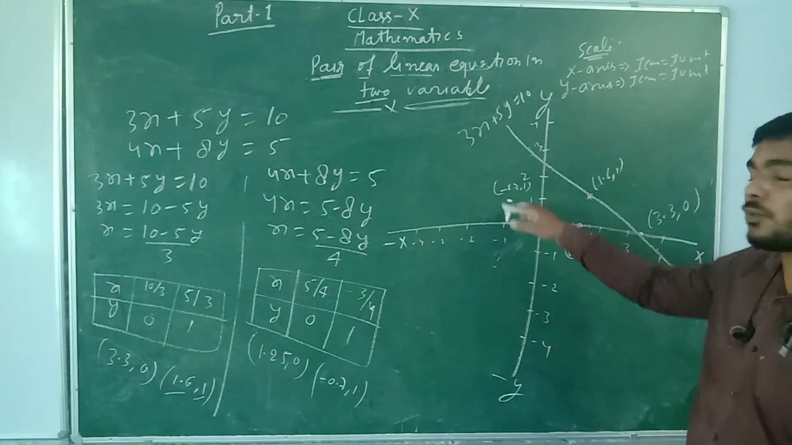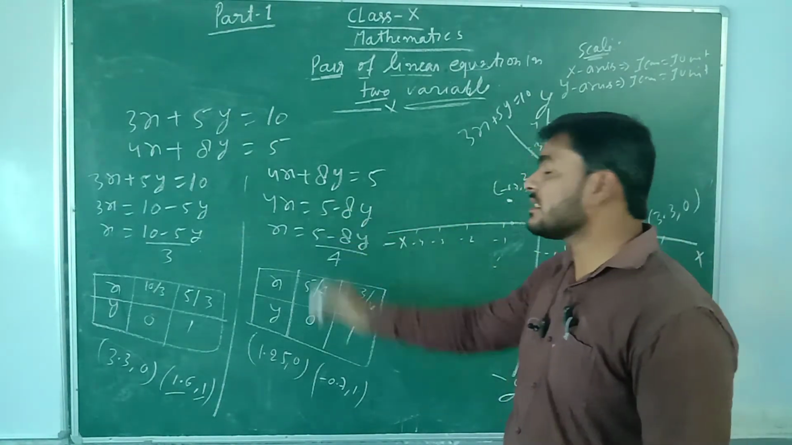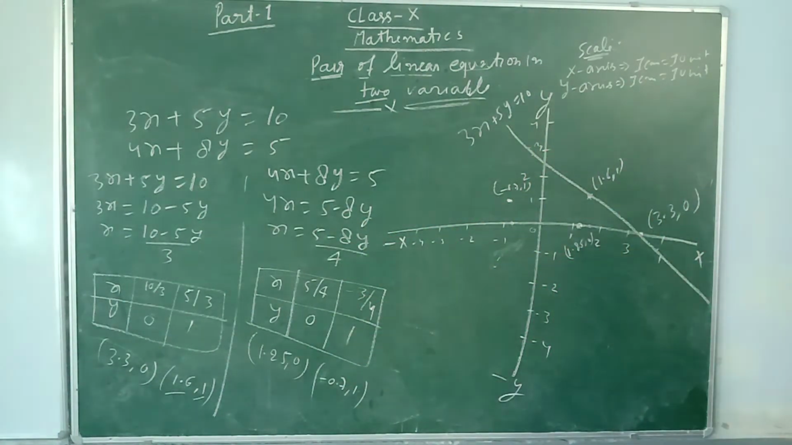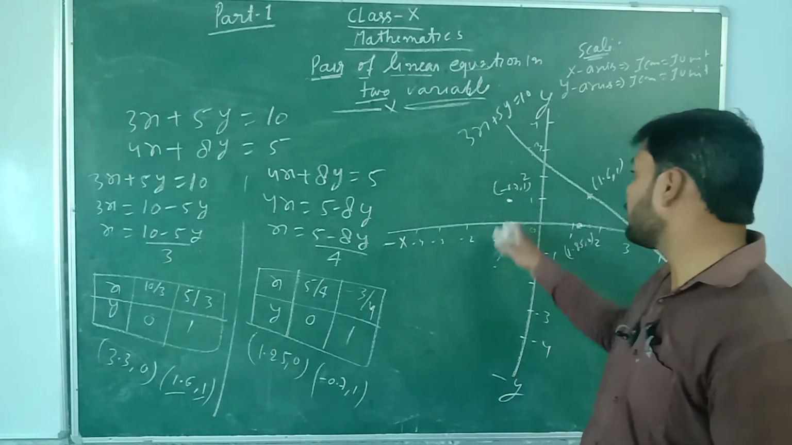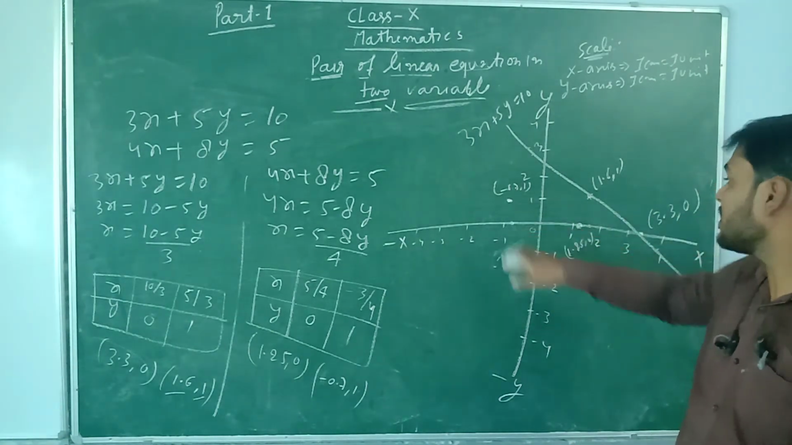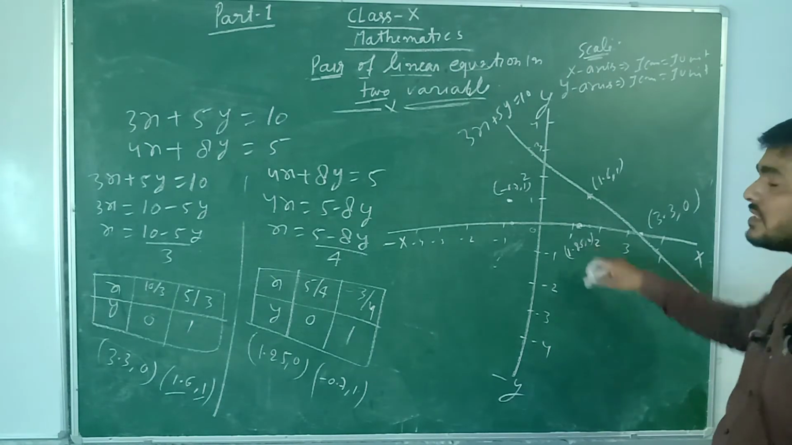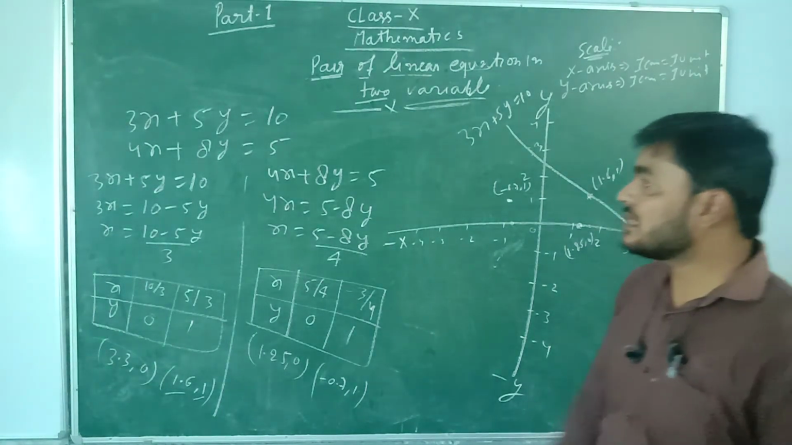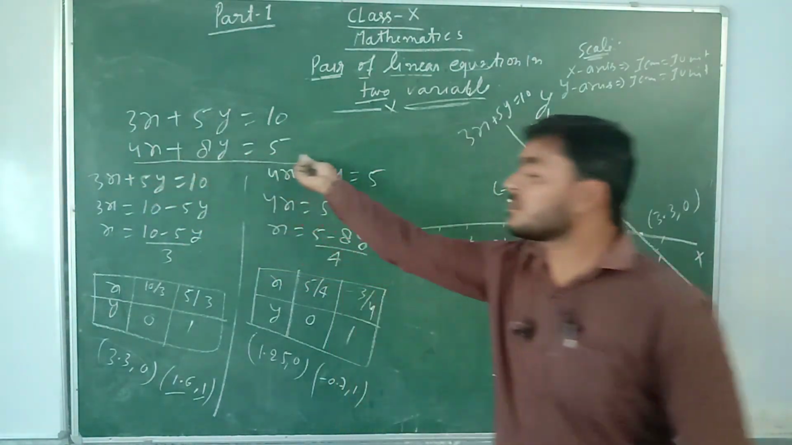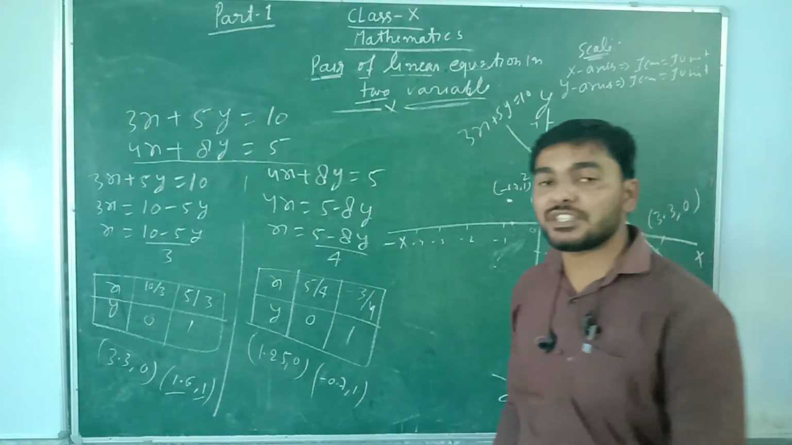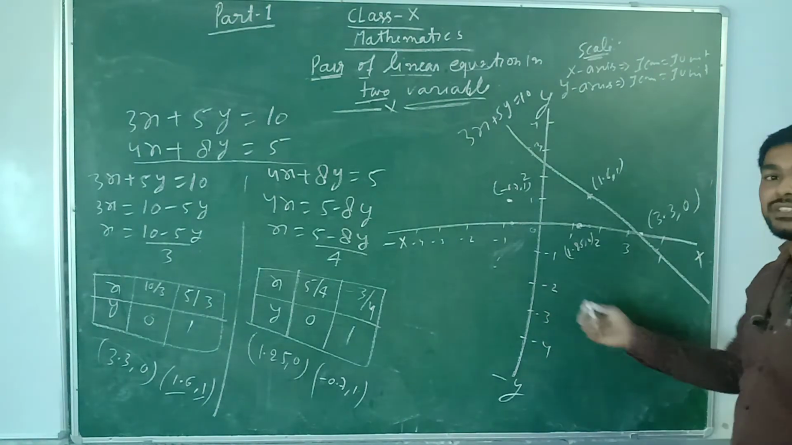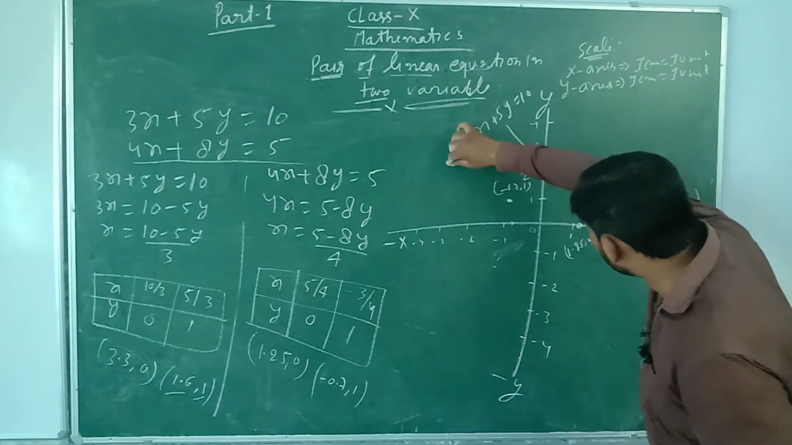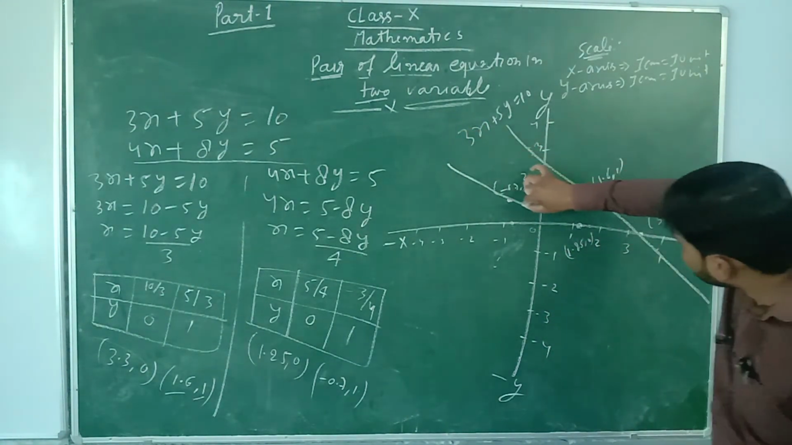This is the second point of the other equation, that is 4x plus 8y equal to 5. And for the second equation you have 2 points, that is minus 0.7 comma 1, and 1.25 comma 0. Join these 2 points, you can draw a straight line, and we know this is the form of the linear equation. This is the linear equation, so it will be a straight line. Now we can draw a straight line with these 2 points.